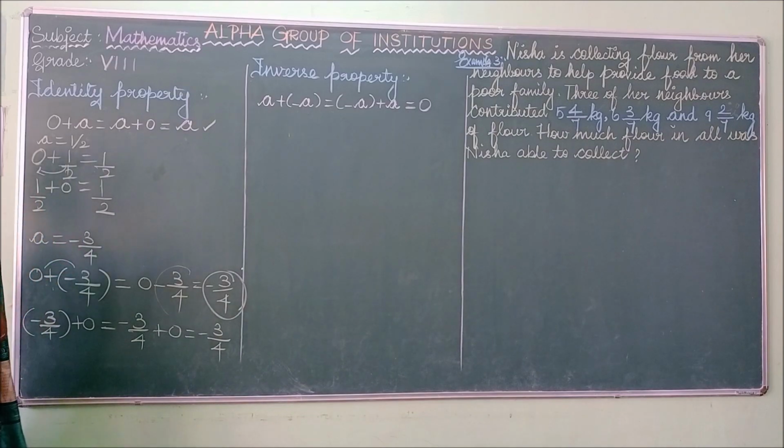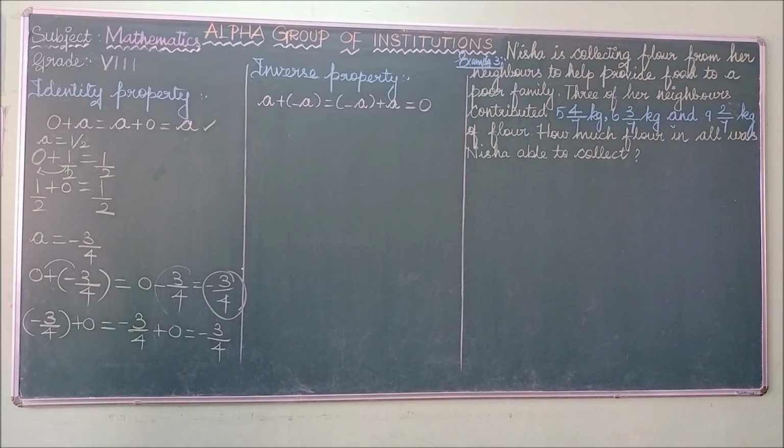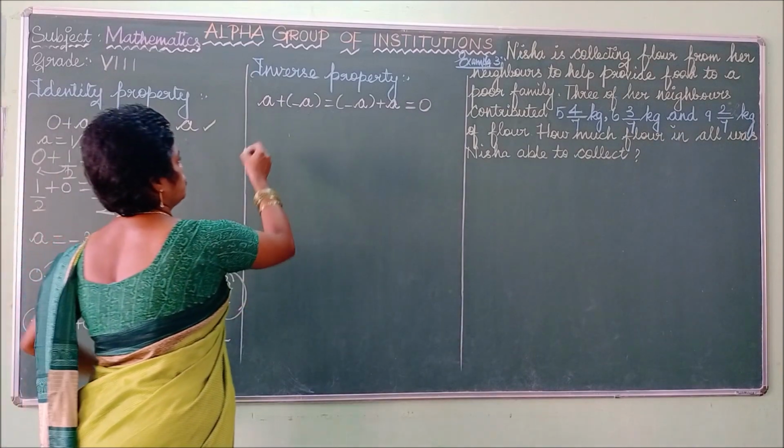Now we move on to the inverse property. So what is the inverse property? For any rational number a, there exists a unique rational number minus a such that a plus minus a equals minus a plus a, which is equal to 0. So listen here.